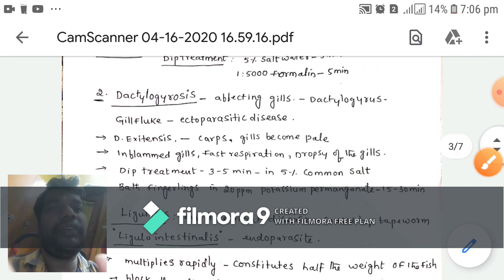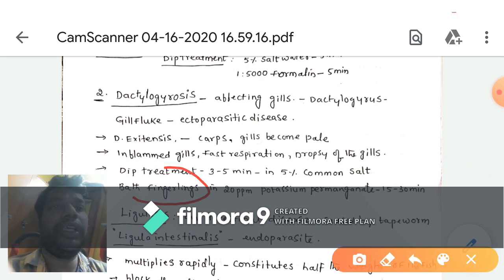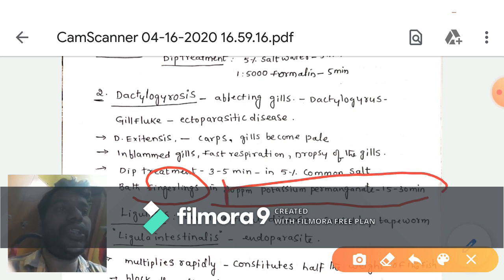The treatment is given as dip treatment. We take 5% common salt and dip for 3 to 5 minutes. Another case is when the fingerlings are affected. At that time we prepare a 20 ppm potassium permanganate solution, and the fingerlings are introduced into the solution for 15 to 30 minutes.